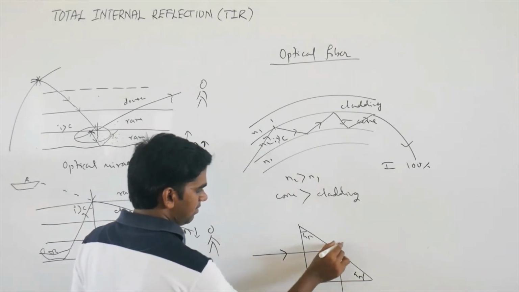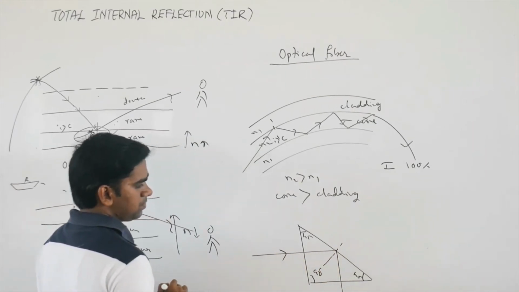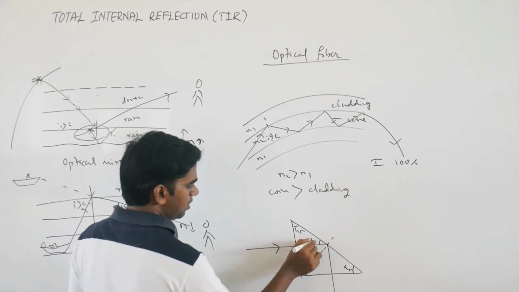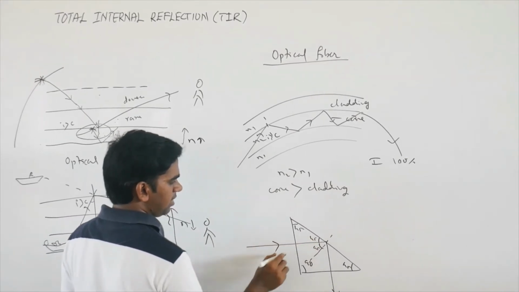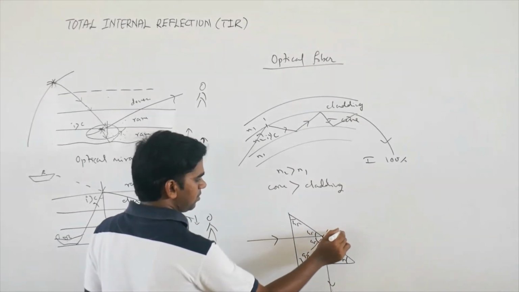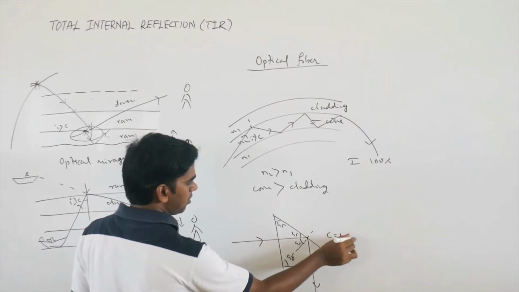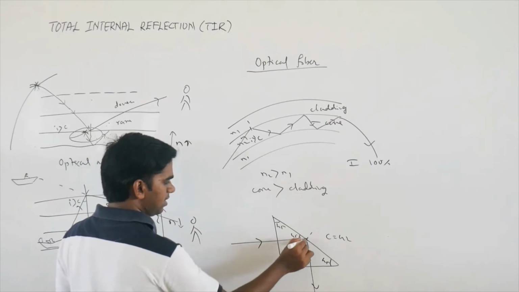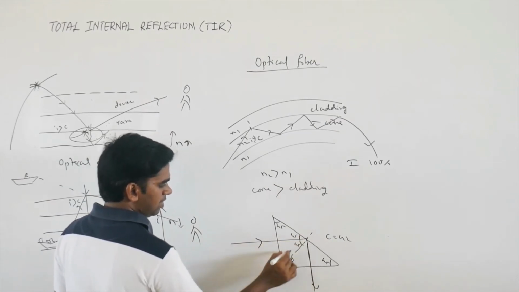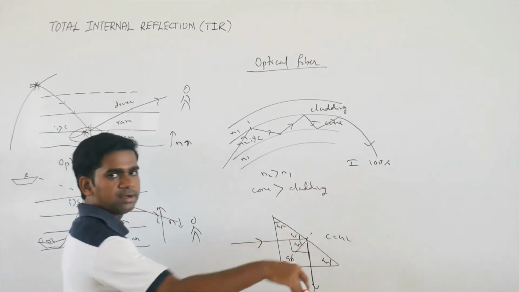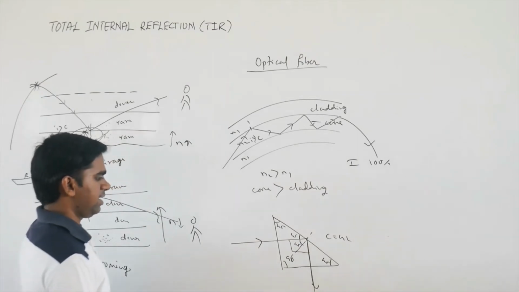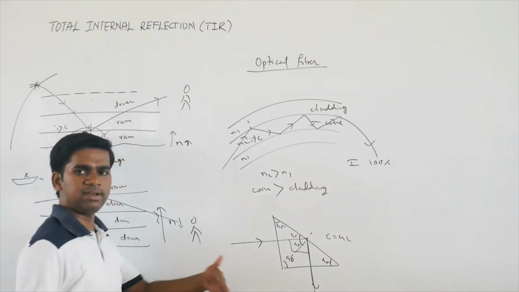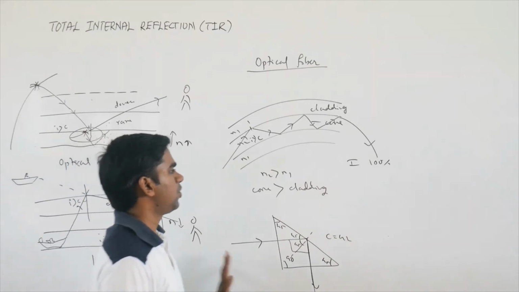This will get reflected. Because this is 45 and this is also 45, and for glass the critical angle is 42. So the angle of incidence is greater than the critical angle, so it will get reflected. So the light coming here is deviated by 90 degrees. So if you want to deviate the ray by 90 degrees, you can use total internal reflection.